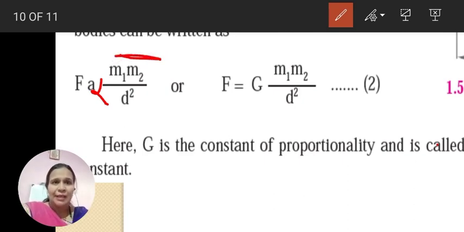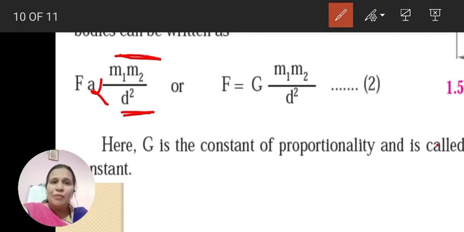Gravitational force is directly proportional to the product of the masses m1 into m2 and inversely proportional to the square of the distance between them. The distance between the two objects was d, so it is inversely proportional to the square of d. So F is proportional to m1 into m2 divided by d square.